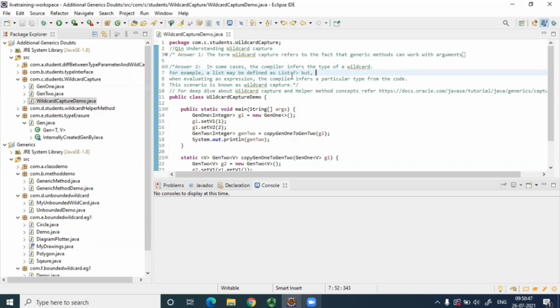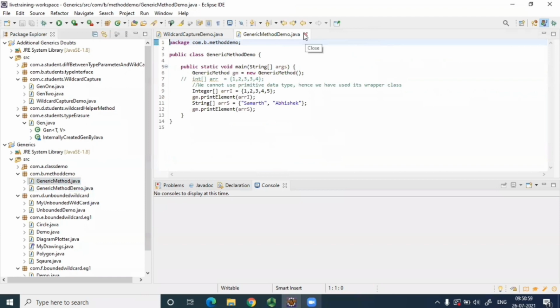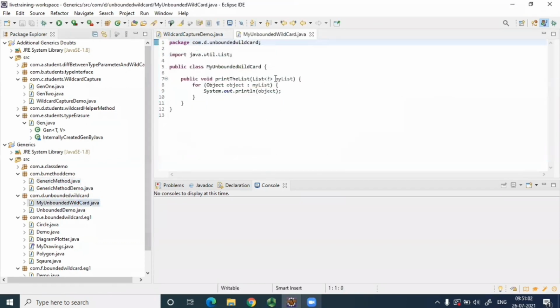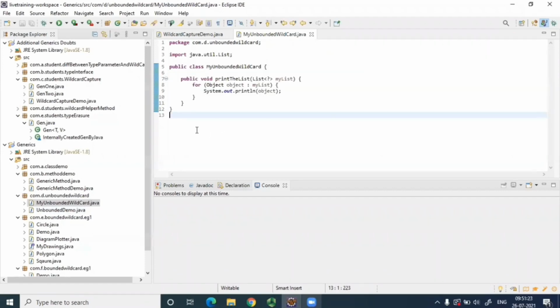All right. So you have created the generic class. Let's say for this example method, you have written this, not this one. Let me see that question mark one. Question mark unbounded. Yeah, you have created this example with question mark. So how does the compiler know what it will be? It will be list of string or list of integer. How does it come to know? While compiling this class, what does it put in place of this question mark? Okay, let's think in this way. This is the type erasure now.